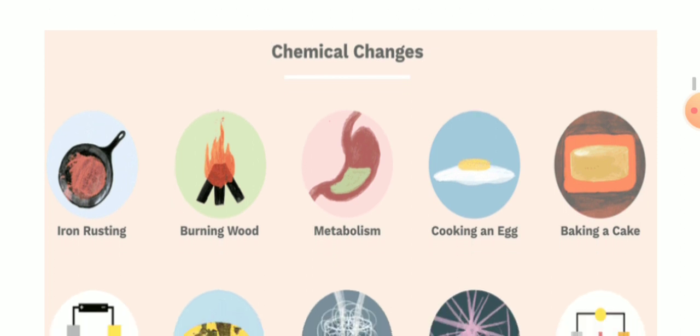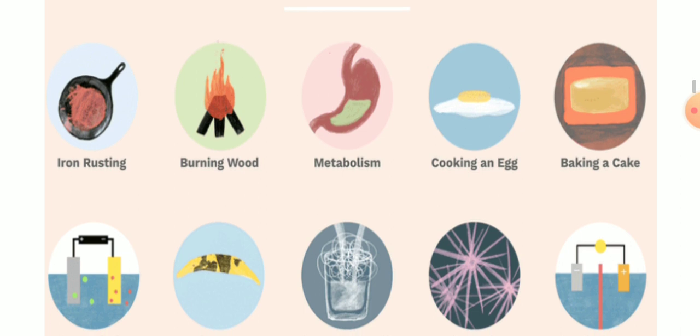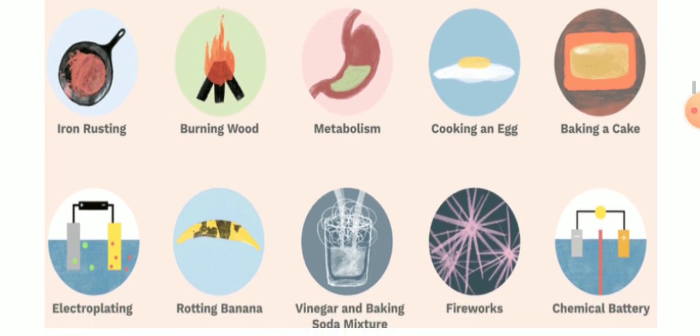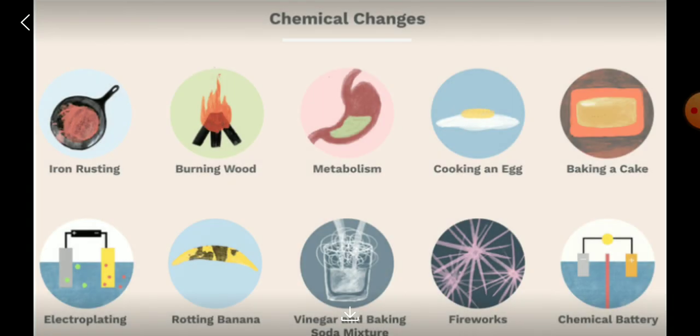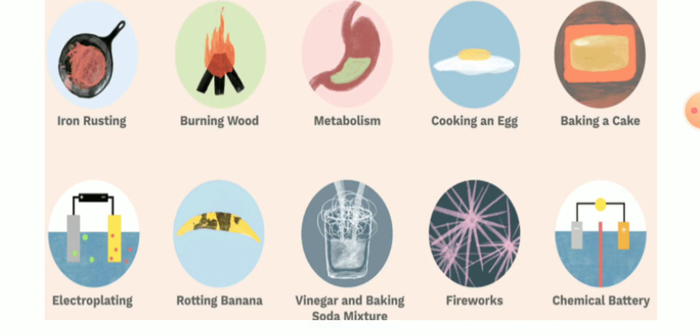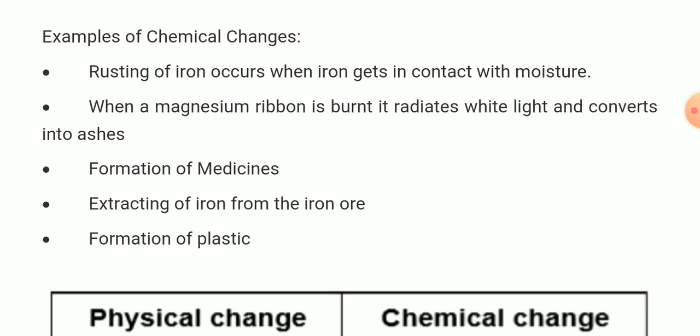So here, chemical change: rusting of iron, burning of wood, metabolism, cooking an egg. These all are chemical changes. Just read one example of chemical changes.